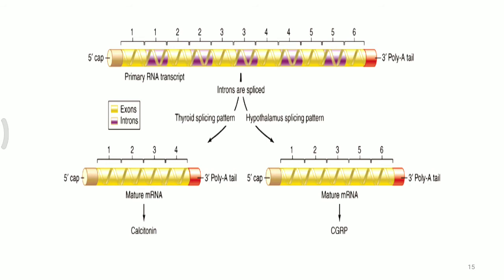One mature mRNA, produced from the primary RNA transcript, makes calcitonin, but the other splicing, the hypothalamus splicing pattern, forms calcitonin gene-related peptide. So a different protein is generated from the same primary RNA transcript. That is also one way of gene regulation in the eukaryotic cell.